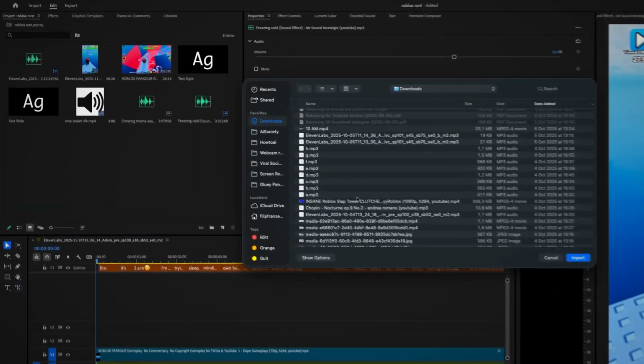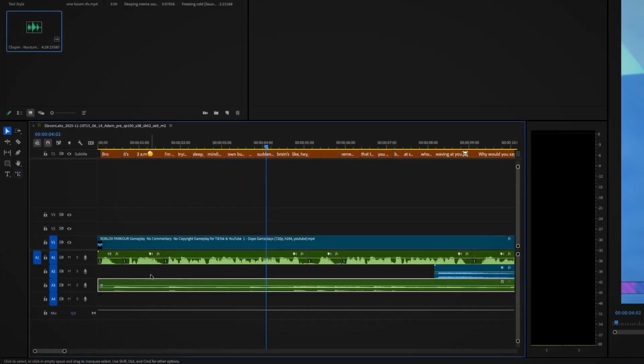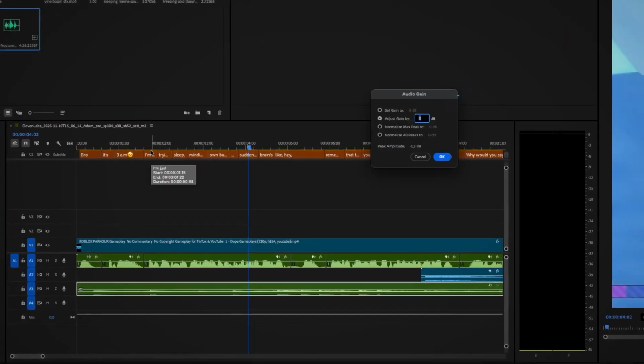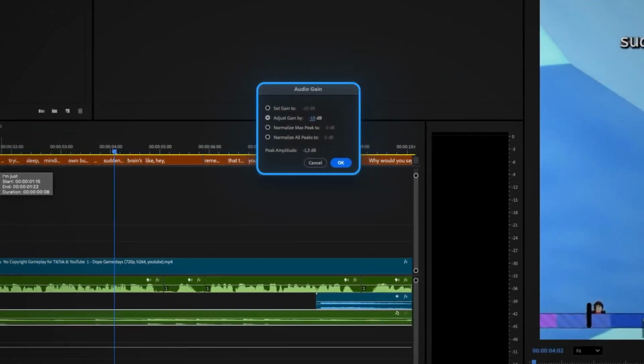Now, I got a song from there, which I'll just add underneath the voiceover. Just make sure you adjust the volume so that it's not too loud. I'll set it to around -10, and that's it.